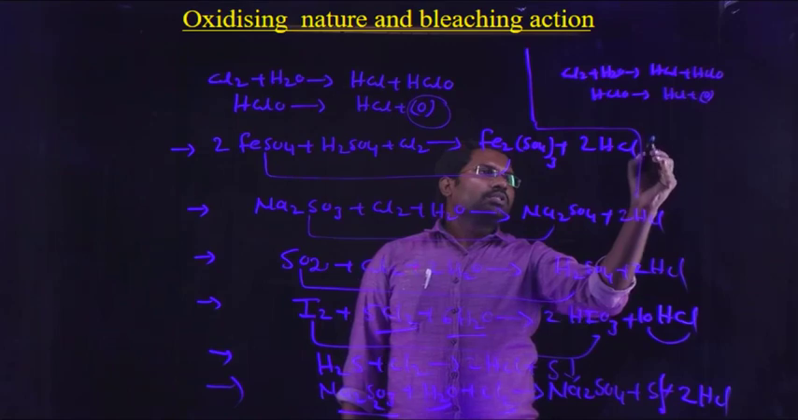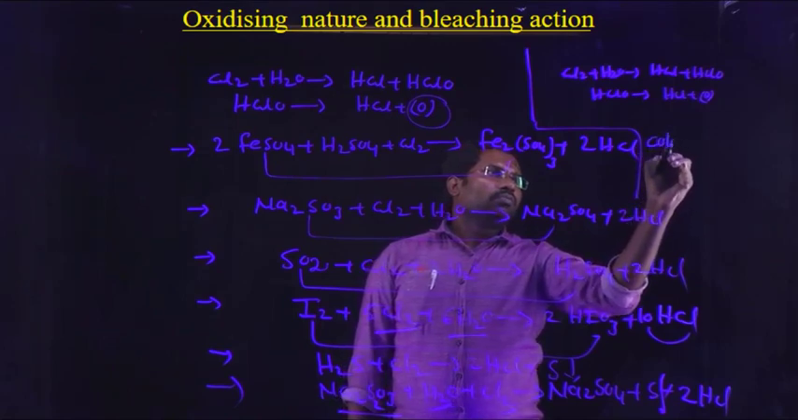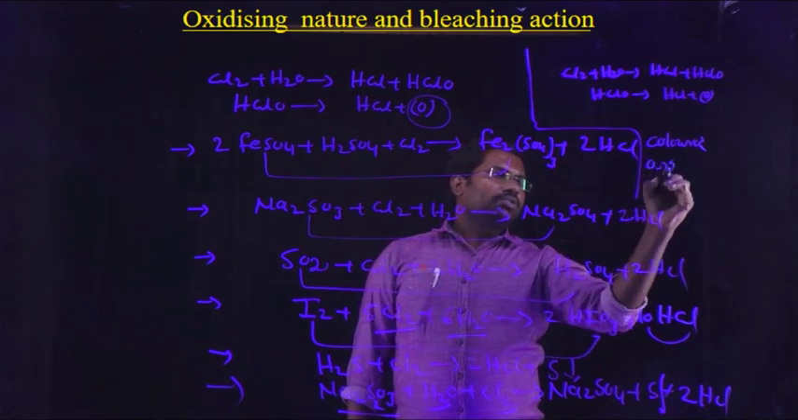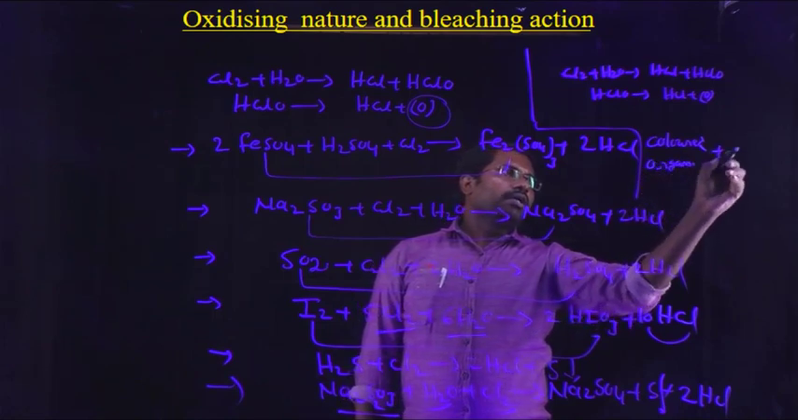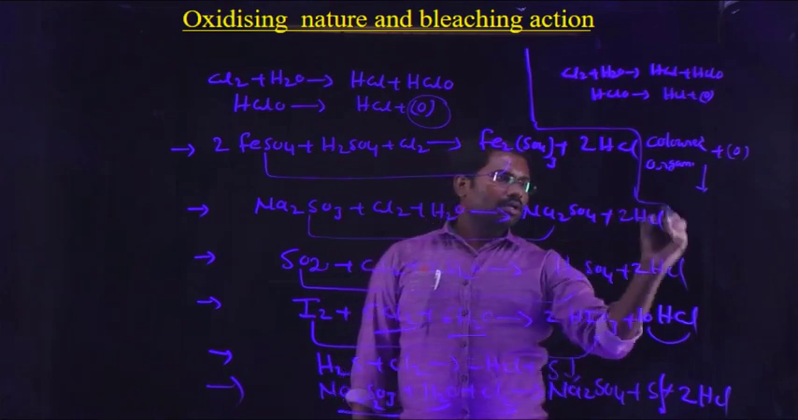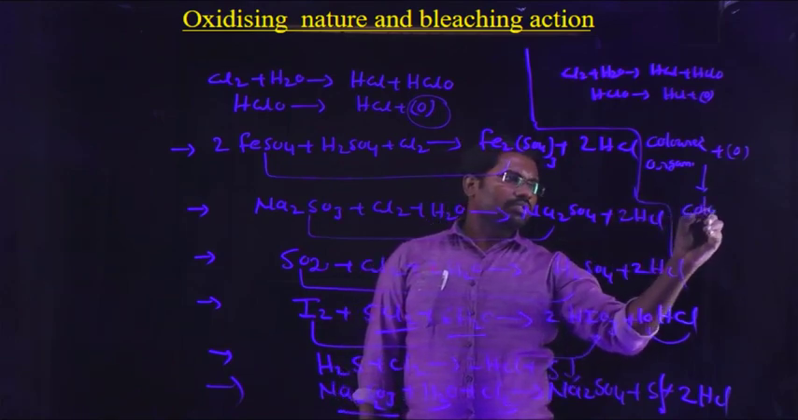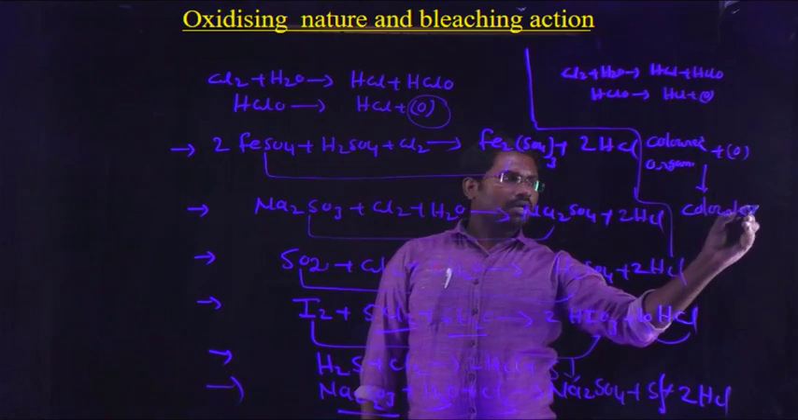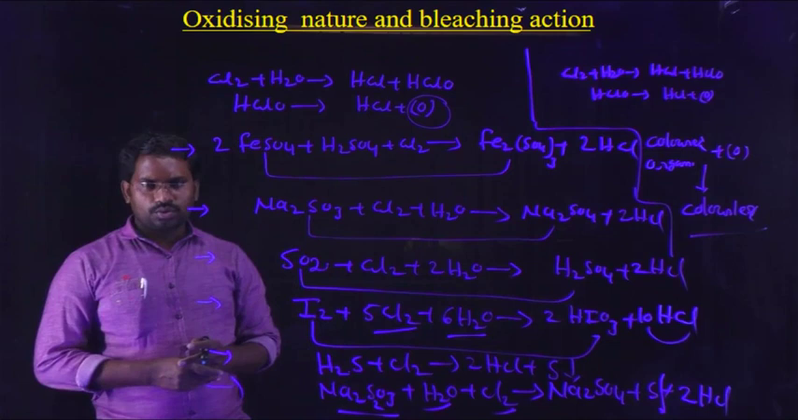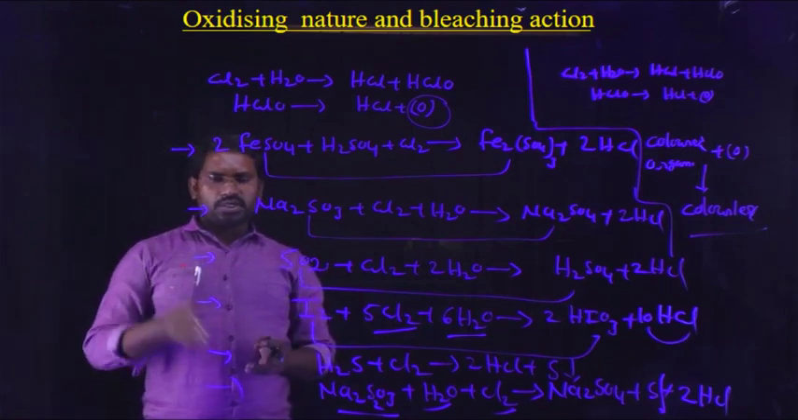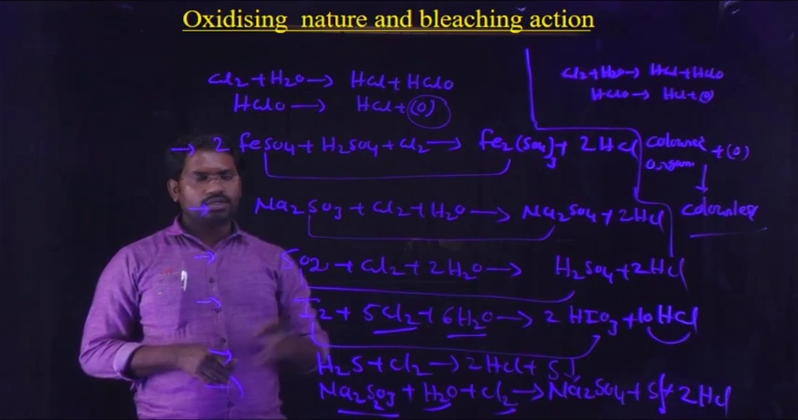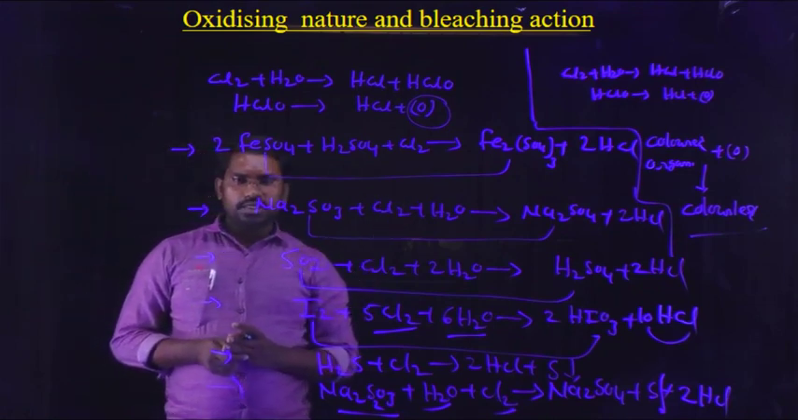For example, some colored organic substances react with nascent oxygen. After the reaction completes, they come out as colorless compounds. This is the bleaching action of chlorine. So both the oxidizing nature and the bleaching action of chlorine can be explained by the formation of nascent oxygen.